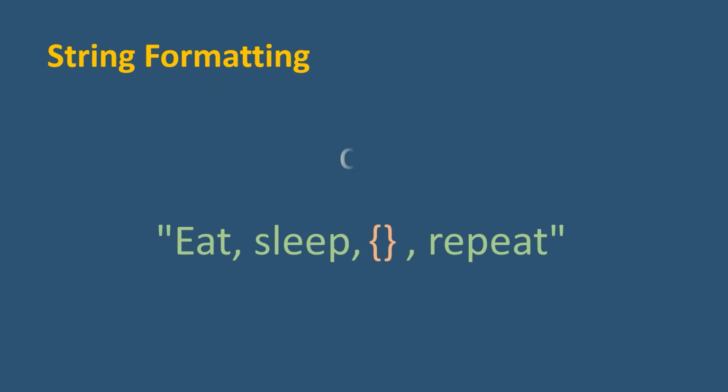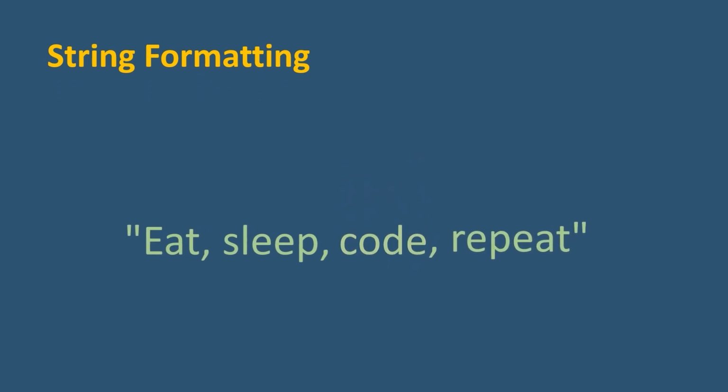String formatting in Python is the process of inserting values into a string using special placeholders or format specifiers. This allows us to create dynamically generated strings by combining text with variables, function outputs, or other expressions. In Python, there are several ways to format strings, each with its own advantages and use cases.